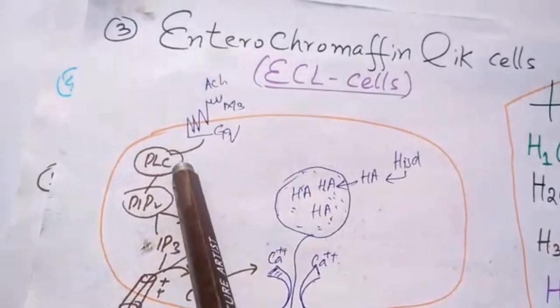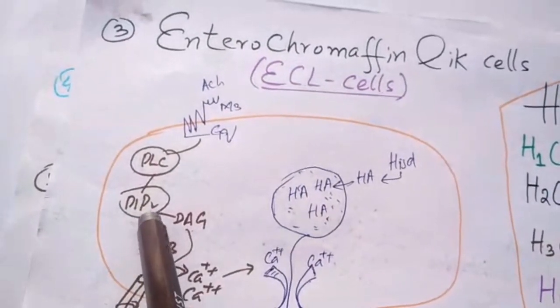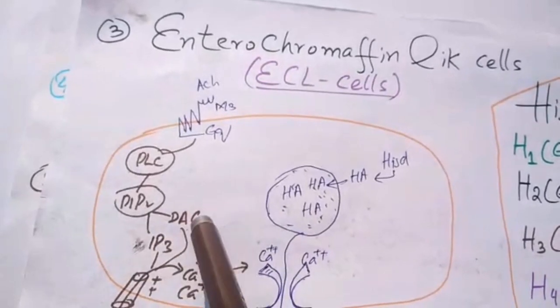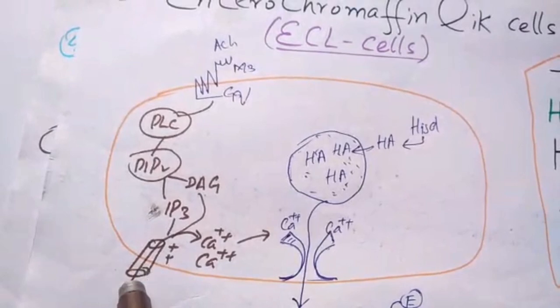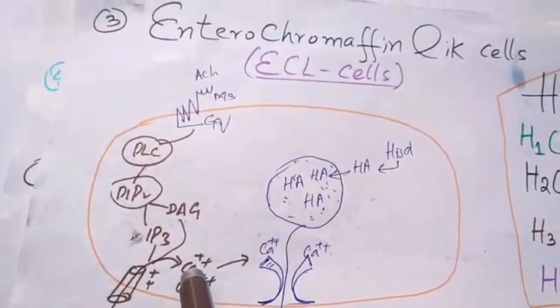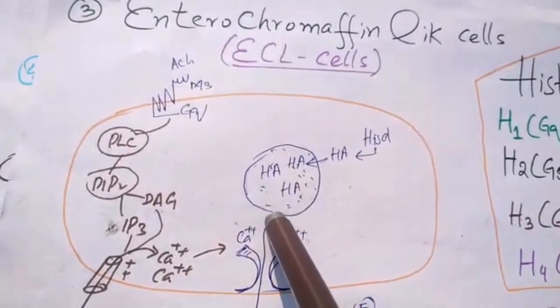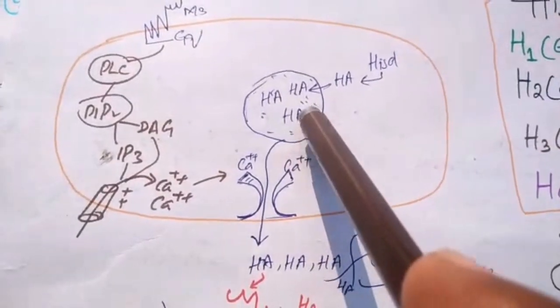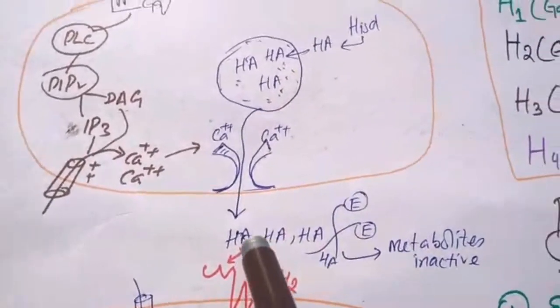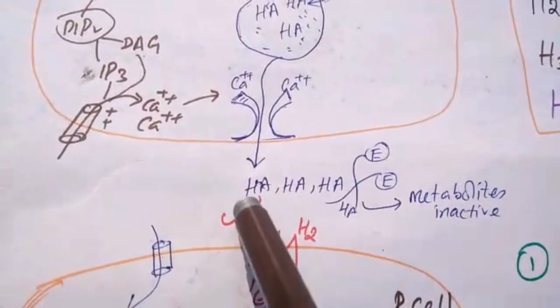Gq stimulates PLC, then PIP2, producing DAG and IP3, and they then stimulate calcium channels, increasing calcium, and this calcium then stimulates the exocytosis of this neurotransmitter, that is histamine. Now histamine is outside.